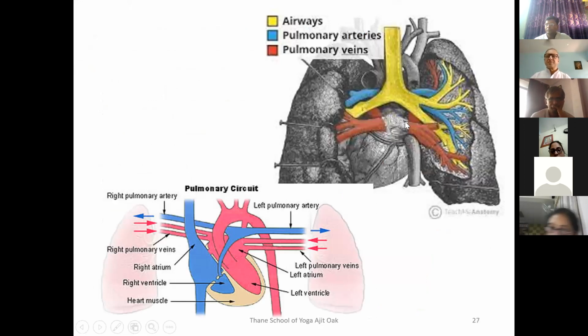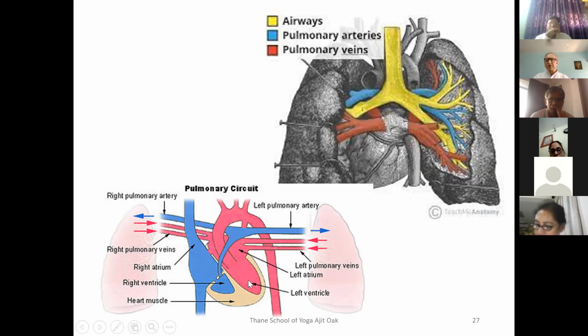This is the blood supply or connection between the cardiac system and the pulmonary system, cardiopulmonary. As we can see, this diagram is very clear. The left ventricle, I hope you have studied the circulatory system, contains the oxygenated blood.